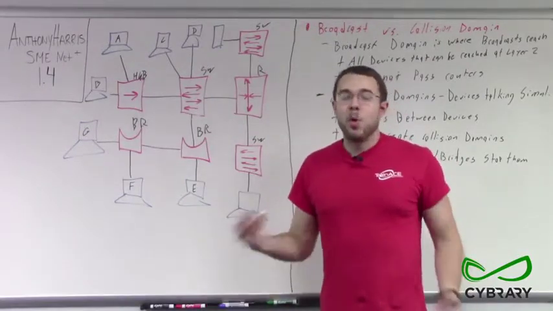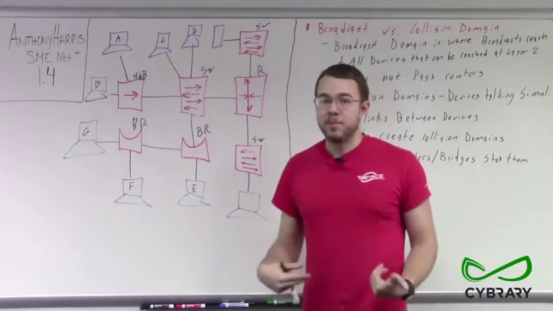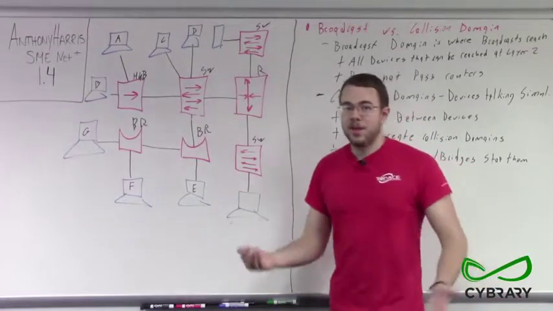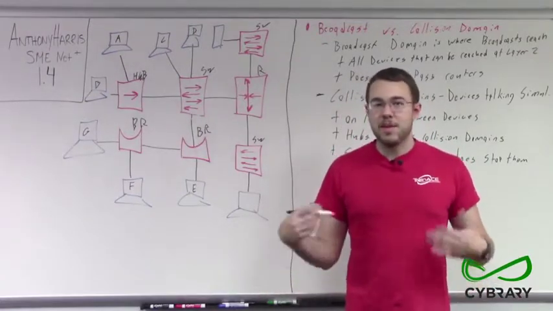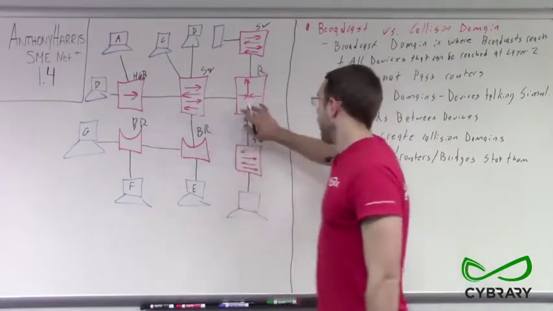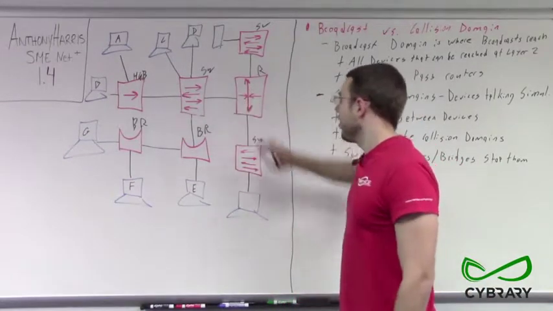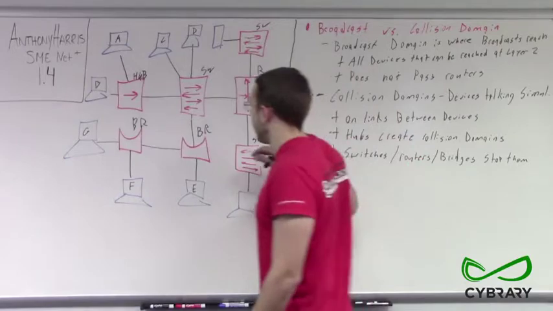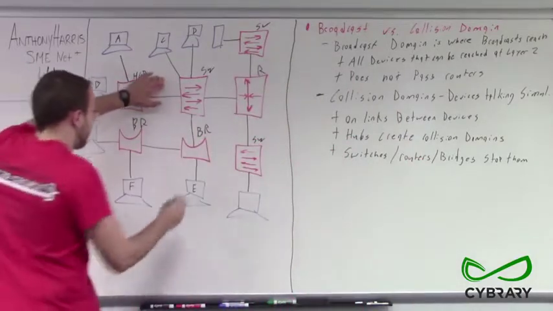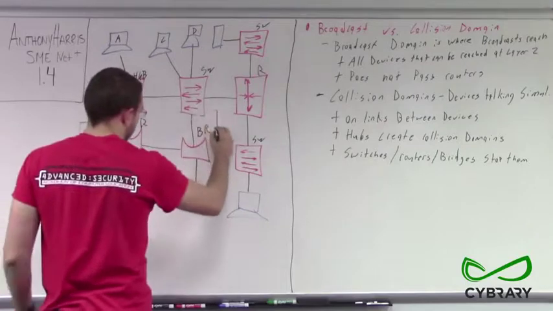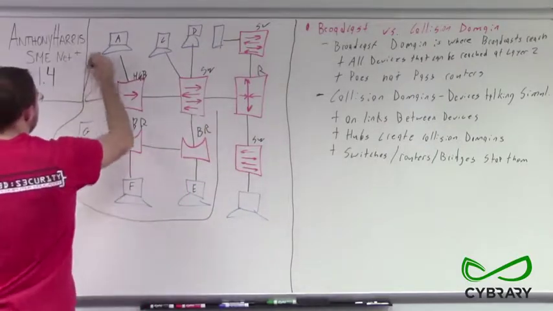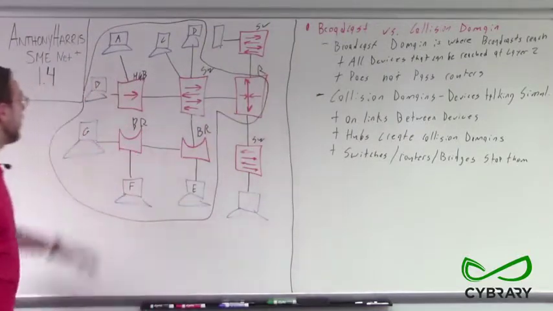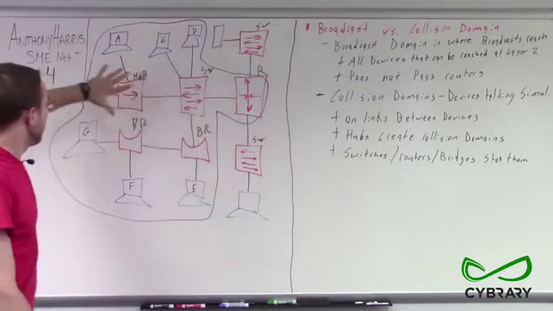No, because routers will only address packets that are directly sent to them. They will not address or forward on broadcast messages, and it's very good that they don't, because if our routers forwarded on broadcast messages, that'd be a really big mess. So our routers aren't going to forward on broadcast messages, so that means that the router will receive the broadcast message, but it's not going to forward it on to anyone else. So that means that our broadcast domain for all of our computers over here is all of this. That's it. That's our broadcast domain for over here.